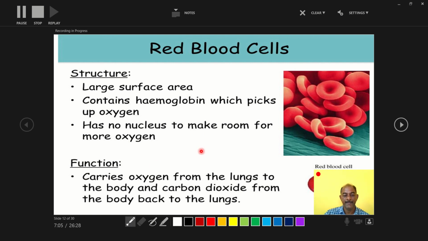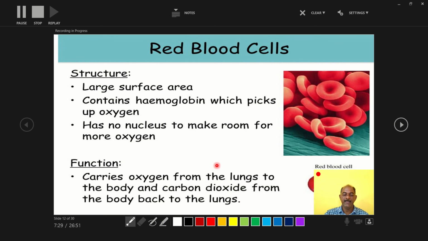So in this way, we have covered the shape of the RBC, size of the RBC, production of the RBCs, and function of the RBC to carry oxygen from the lungs to the body and carbon dioxide from the body back to the lungs, means transport of O2 and CO2.